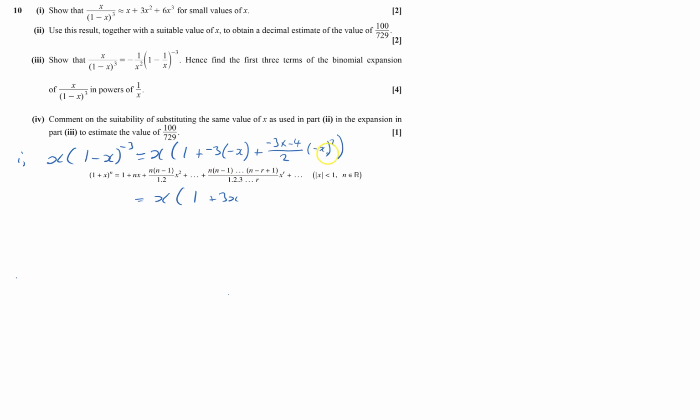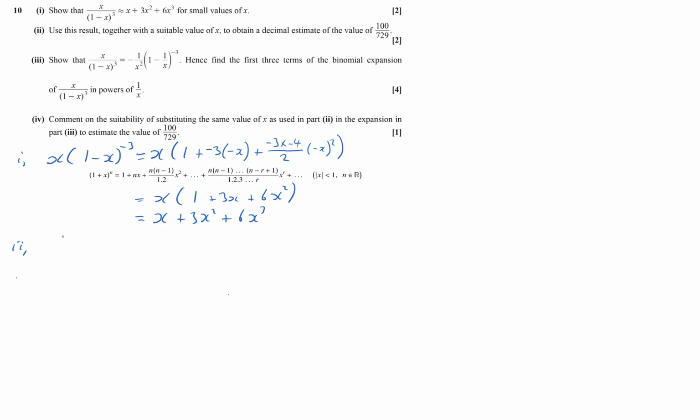that's plus 3x, and that's going to be positive there, that's going to be positive there. 12 divided by 2 is 6, so it's plus 6x squared, and that equals x plus 3x squared plus 6x cubed for the first part.